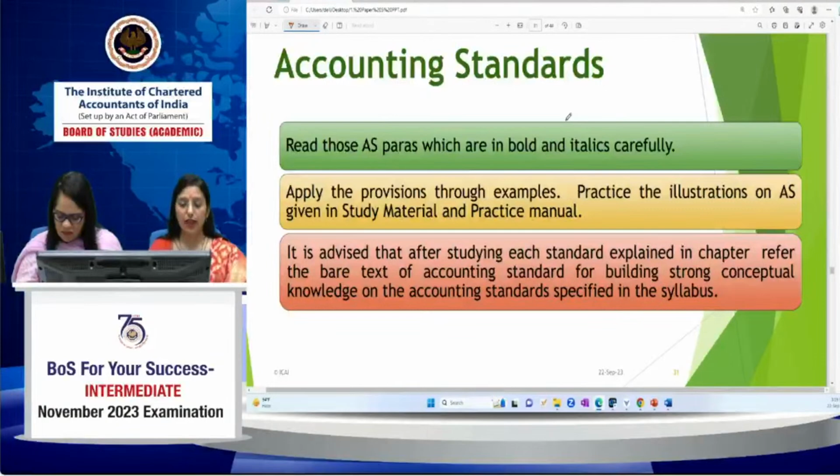It is advised that after studying each standard explained in the chapter, you refer to the bare text of the accounting standard. It is just advisable. If you feel you can go for reading the bare text, you can go. Otherwise, all the provisions are already covered in the study material along with the charts and examples.